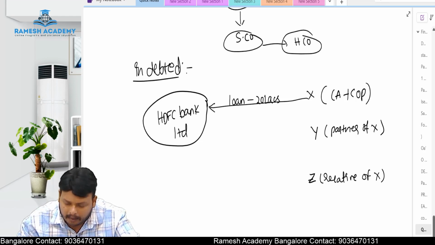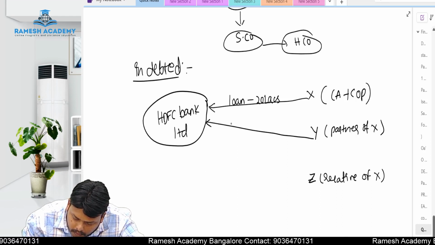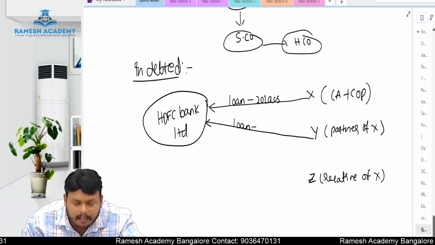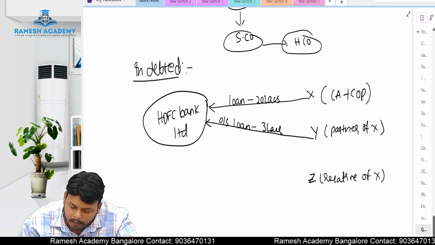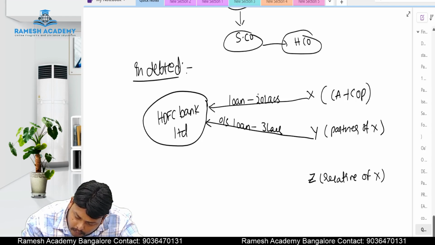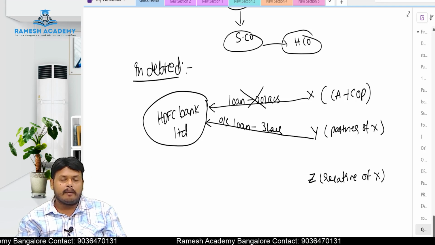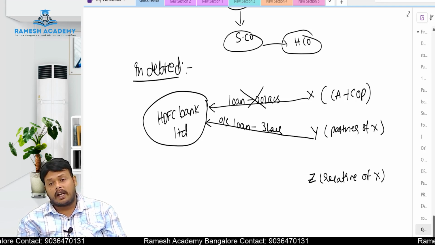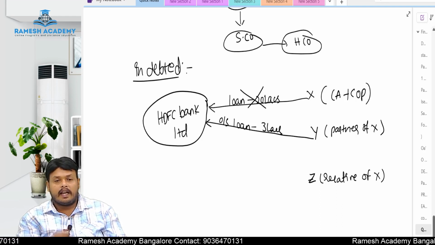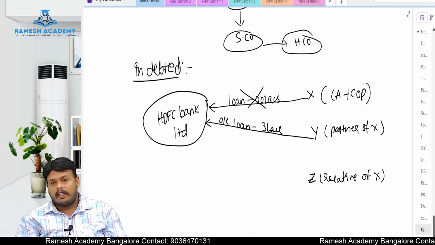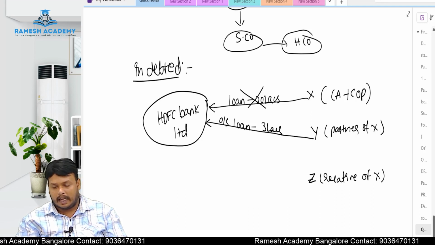Now, Y is a partner of X, and he is indebted to the company. He has also taken a construction loan, and there is an outstanding loan of rupees 3 lakhs. Outstanding loan of how much, Nana? 3 lakhs. Y is a partner of X and he has an outstanding loan in HDFC Bank Limited. Whether X is eligible to take up the HDFC Bank audit, whether he is qualified or disqualified? The answer is yes.